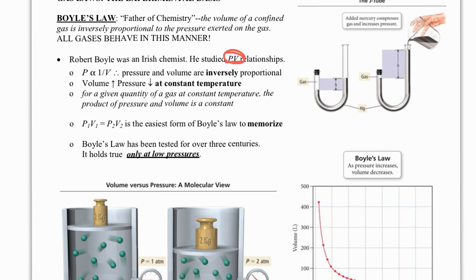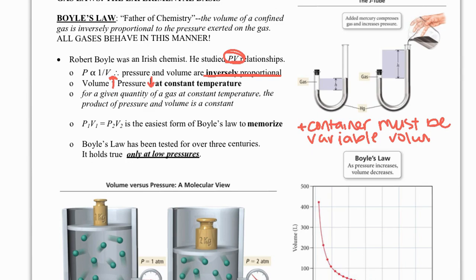When Robert Boyle was studying just pressure and volume, he found that they had an inversely proportional relationship. That means that when volume goes up, the pressure goes down. Notice, in order for volume to change, your container must be variable. The container must be of variable volume. That's important.